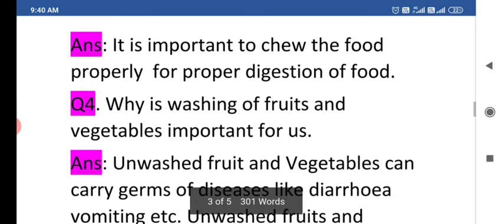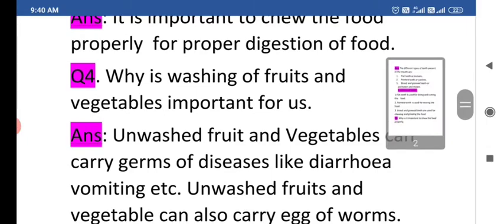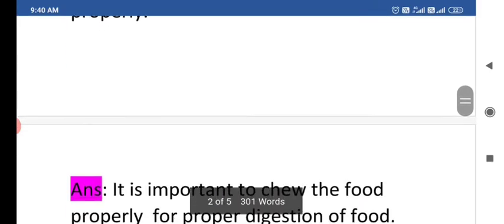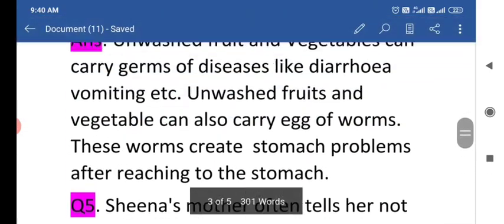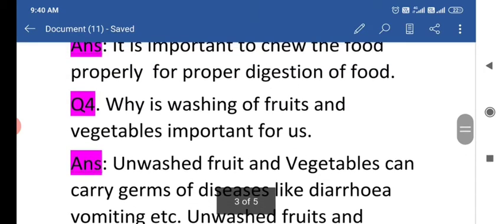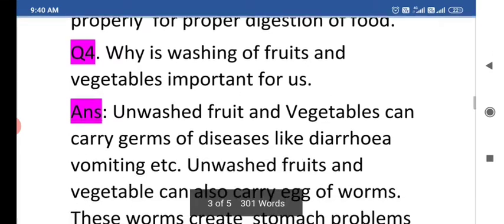The next question, question number 4, is: why is washing of fruits and vegetables important for us?